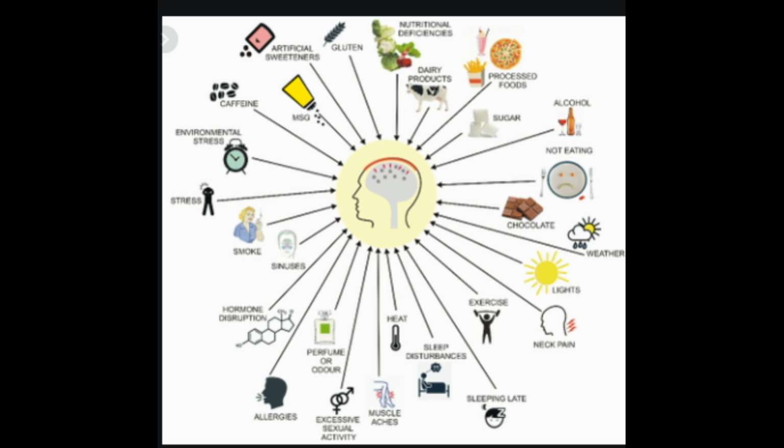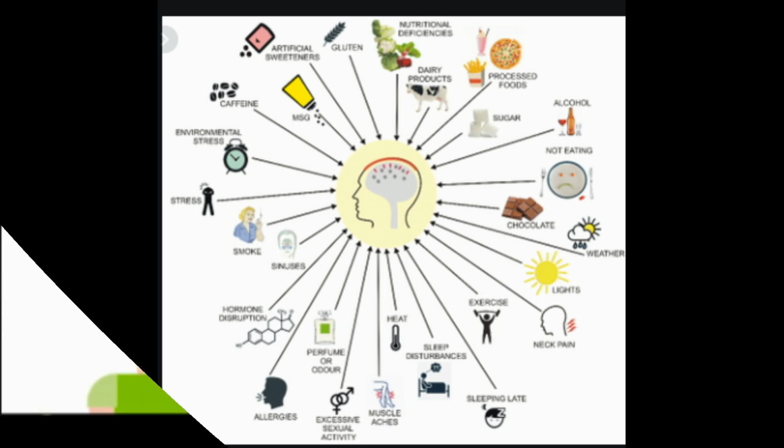Certain fruits, including bananas, avocados, and citrus. Skipped meals. Too little or too much sleep. Bright or strong lights. Fluctuations in atmospheric pressure due to changing weather. Alcohol consumption. Caffeine withdrawal.